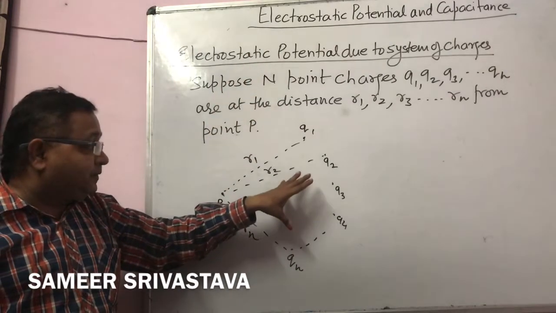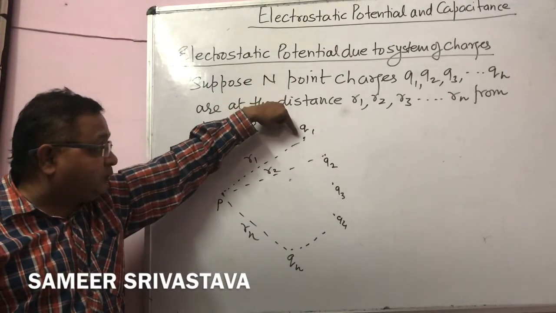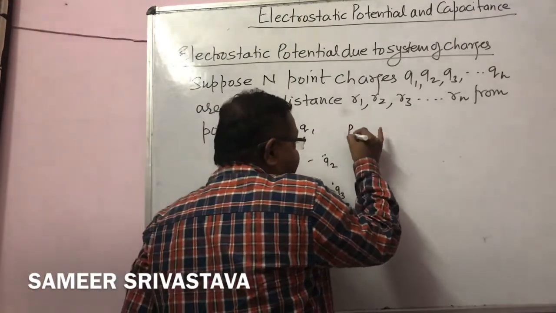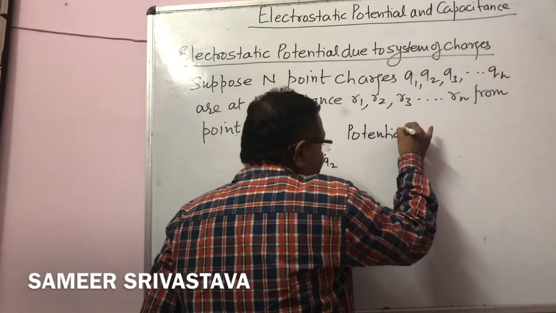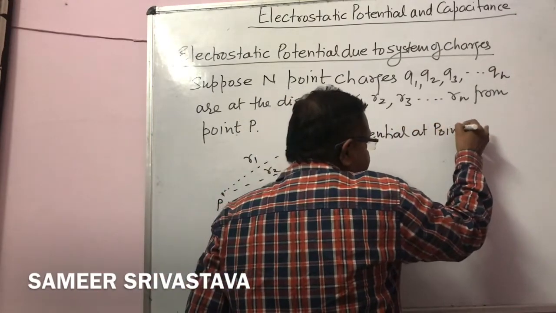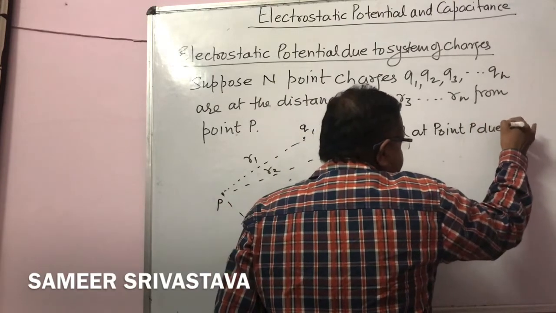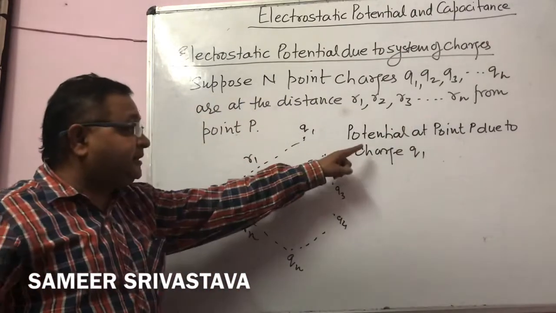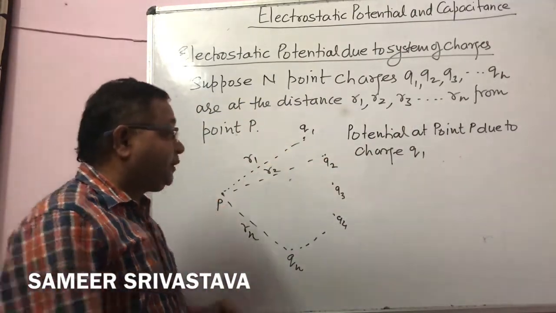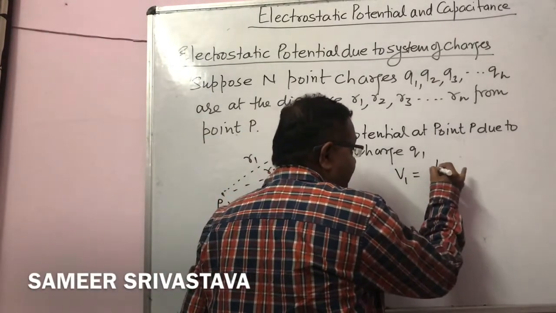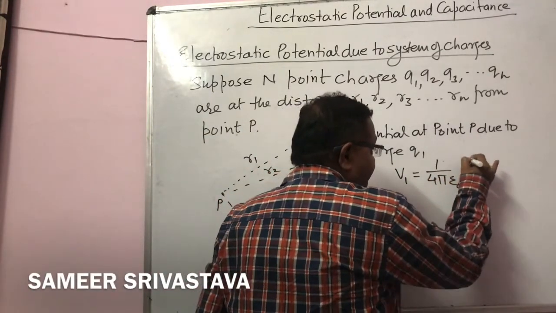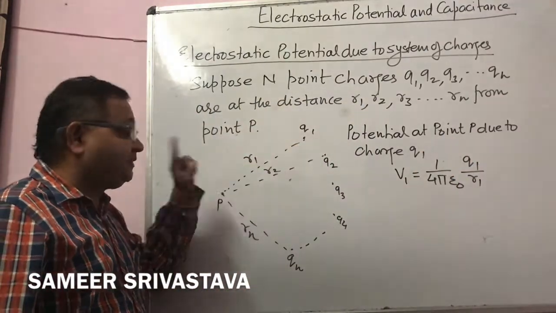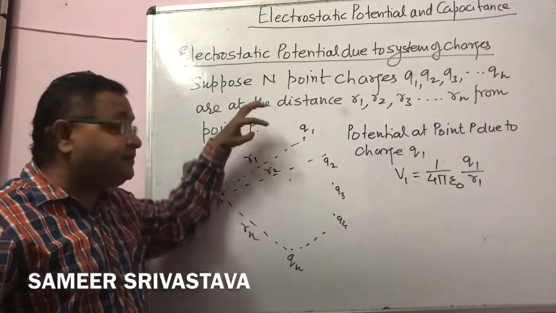Now, if we want to find the potential due to charge Q1 at point P, how much potential does charge Q1 produce at the point P? If I call this V1, we can write the formula: 1 upon 4 pi epsilon naught times Q1 by R1. Q1 is the value of the charge and R1 is the distance between the charge and the point.